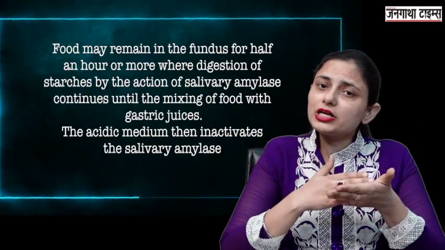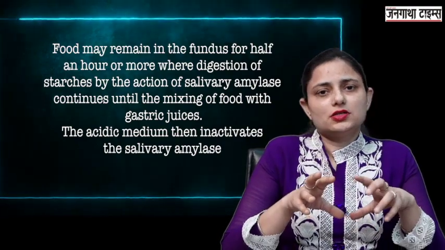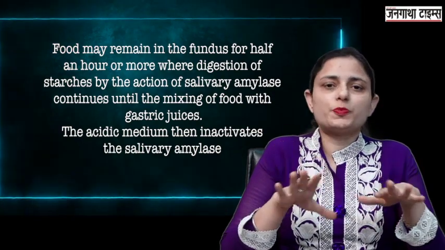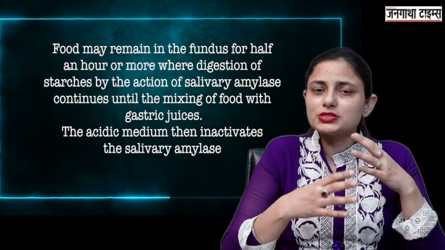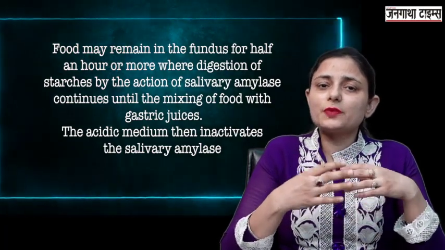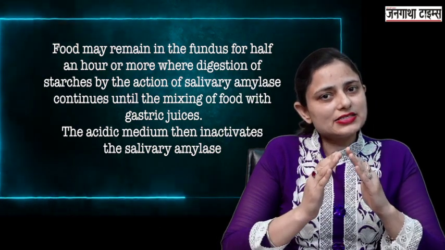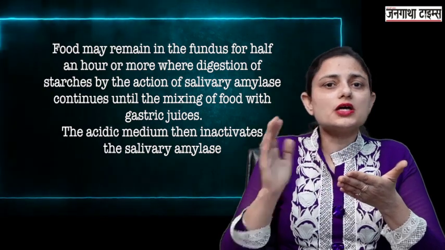Because the salivary amylase requires alkaline medium, and once it is exposed to acidic medium, the salivary amylase stops acting. So till the food mixes with the gastric juice and its pH becomes acidic, till that time the salivary amylase is active and the breakdown of carbohydrates is occurring.